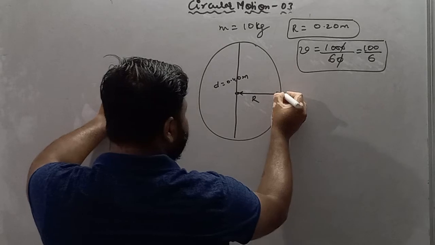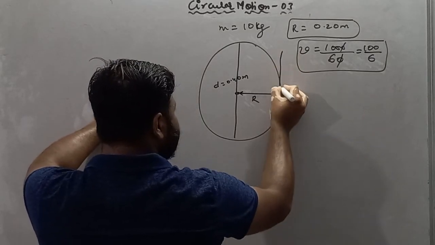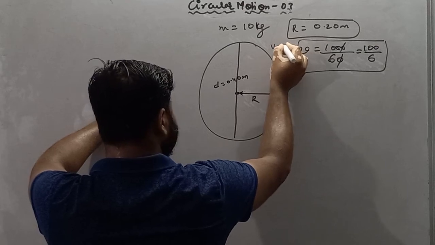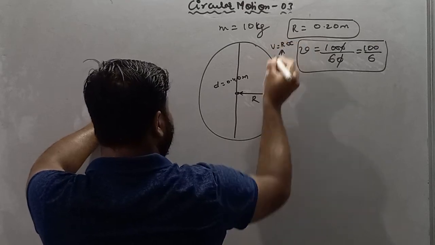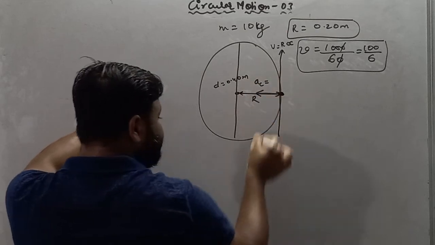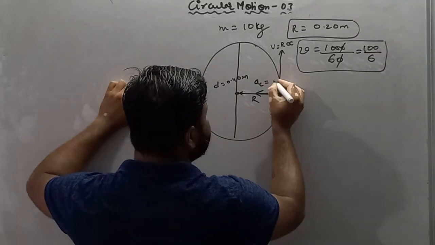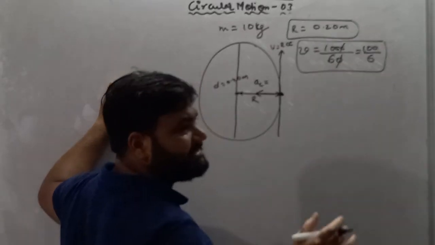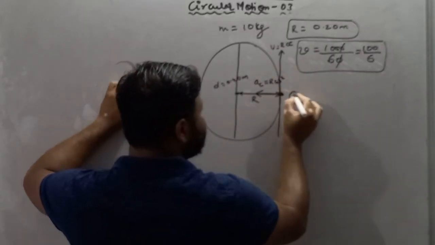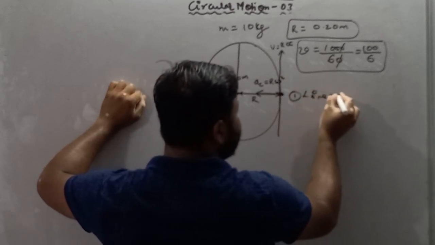So we know that linear velocity is always directed towards the tangent, and it is nothing but r alpha, and second is centripetal acceleration. Centripetal acceleration acts towards the center, and we know that it is r omega square. So first find linear velocity.